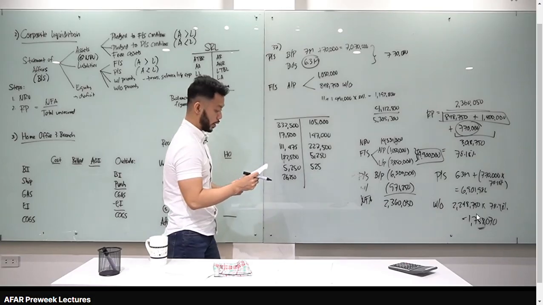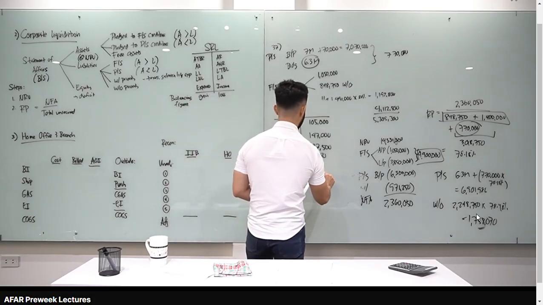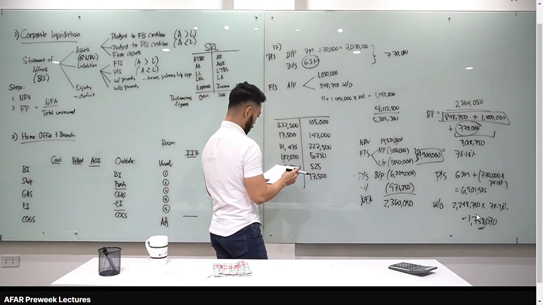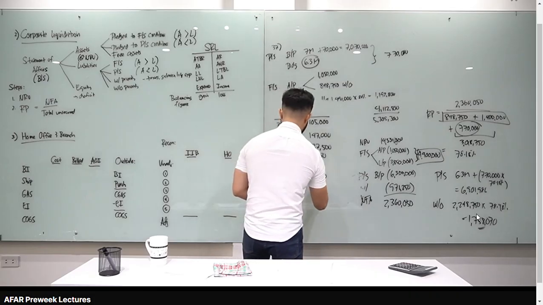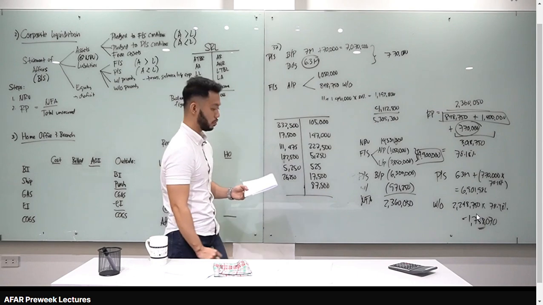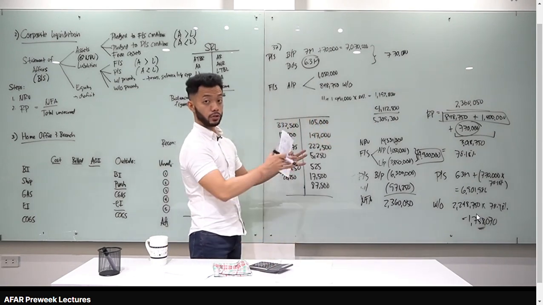Next natin, sales on account, 17,500. Siyempre, credit yan. And then, sales for cash, 87,500. Dito rin yan sa credit. I think, na-consider na natin lahat. Sige. So, next natin gagawin, class, add natin yung debit, add natin yung credit.